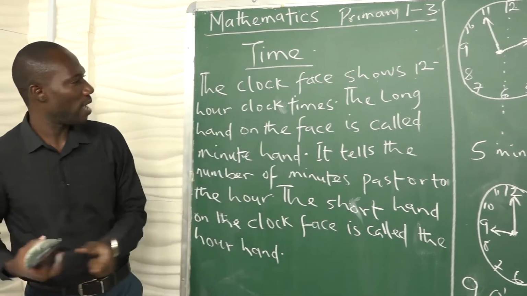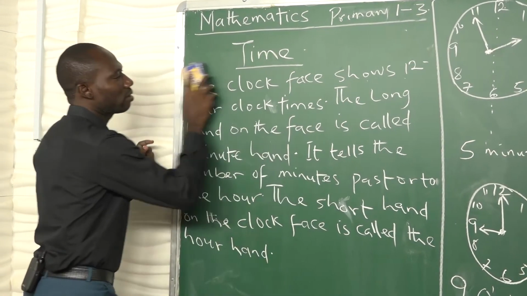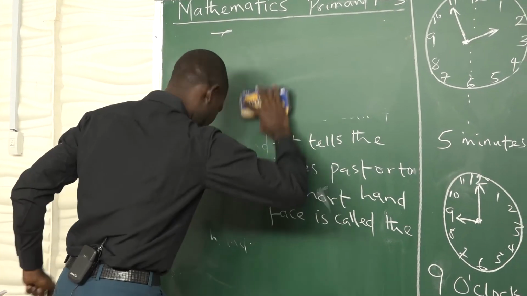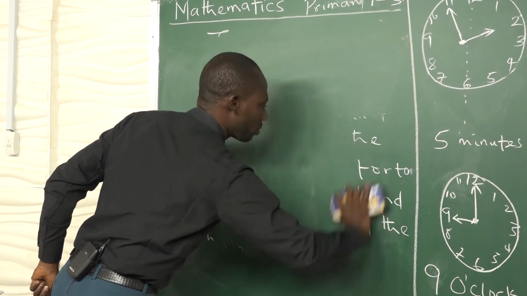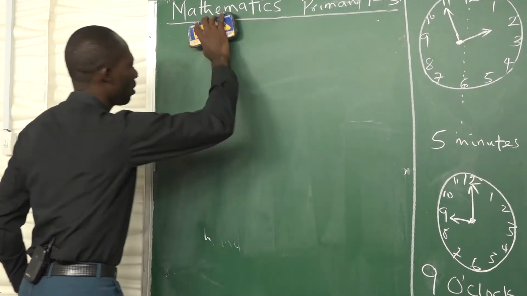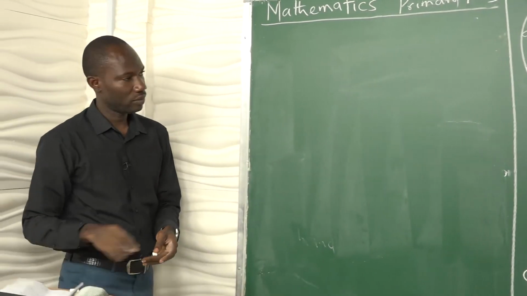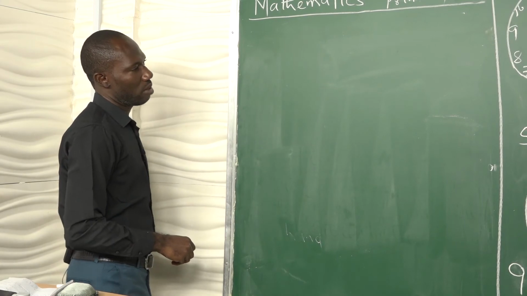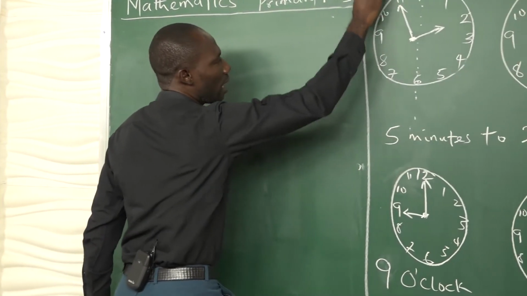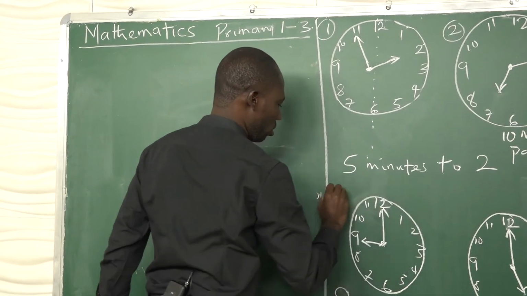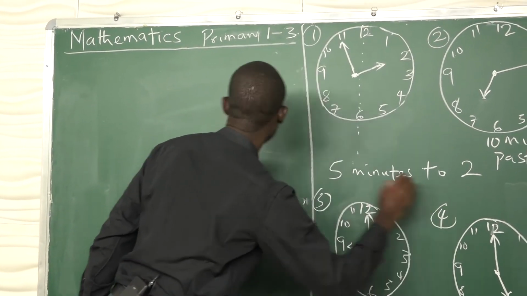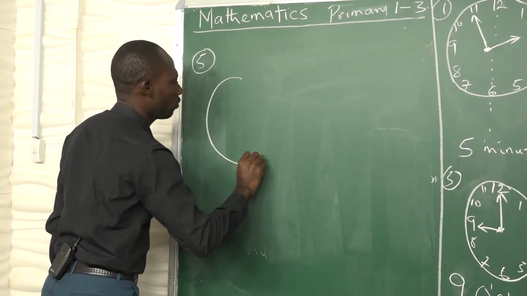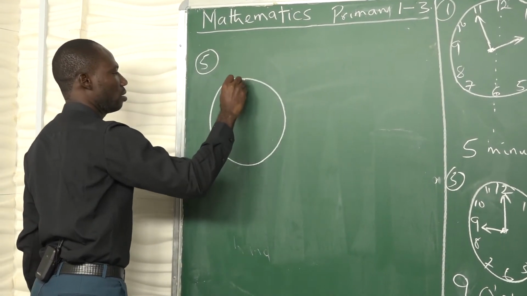Now, the last one, before I give you an assignment, quickly. Let's have, now here is our number 1. Add number 1 here, number 2, number 3, number 4, number 5. We have a clock this way.